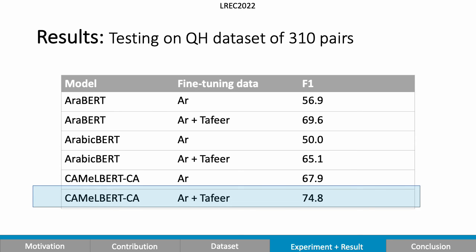So we have taken the best performing models on the validation dataset and tested them with our Quran and Hadith dataset. And the best performing model is the CAMeLBERT-CA, which was pre-trained on a classical Arabic corpus and then fine-tuned on our Arabic Quran pairs with their associated tafsir. However, there's a drop of 20 points in F1 score compared to the performance on the validation dataset.